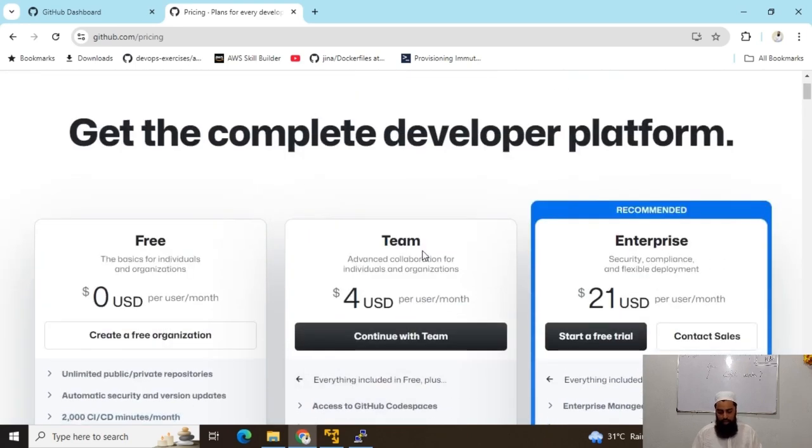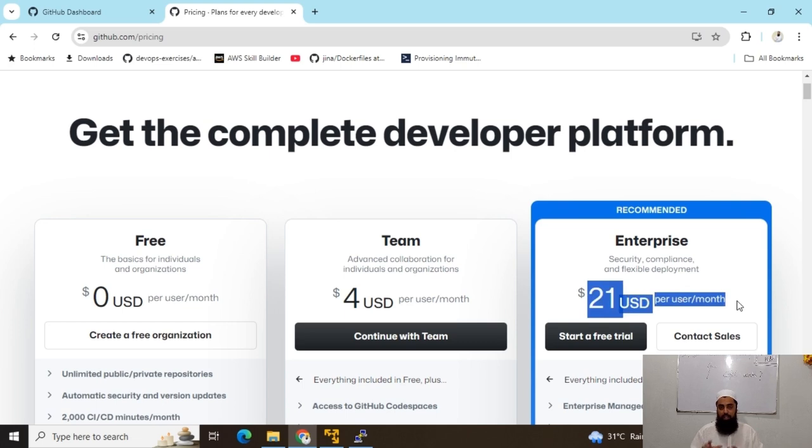There are other features offered in this team plan. And for large organizations with huge development and software engineering teams, definitely purchase the enterprise plan. By the way, guys, it is 21 US dollars per user per month.